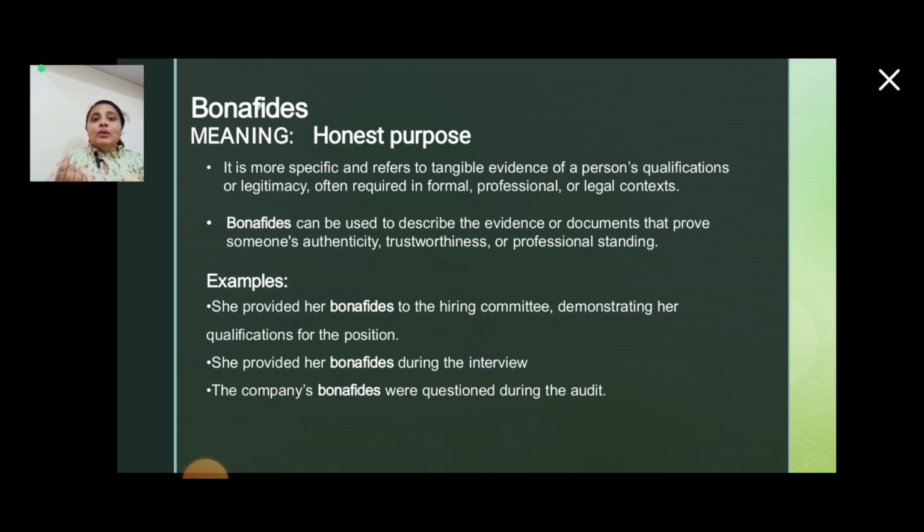Another example is, she provided her bona fides during the interview. The company's bona fides were tested during the audit. They are simple differences, but simple situations where it is changed, bona fide and bona fides. Hope you have understood that. Now we move on.